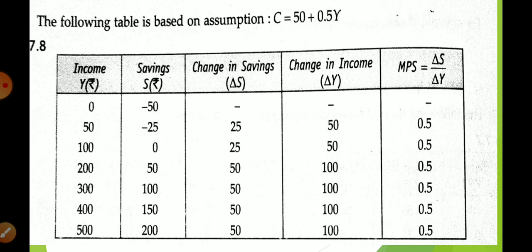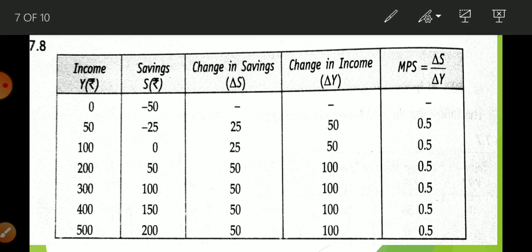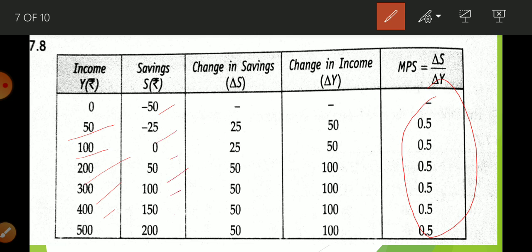Now its explanation with the help of the table. Okay students, so here you can see that MPS is going to be constant, 0.5, 0.5, 0.5. Here we can see that income increases from 50 to 100, then 200, then 300, then 400, then 500. Saving is given as minus 50, minus 25, 0, 50, 100, 150, 200.